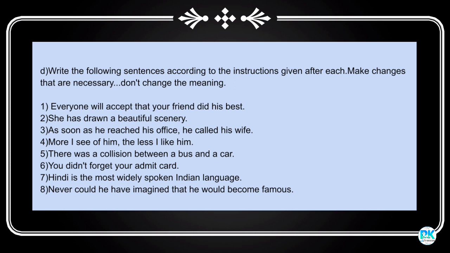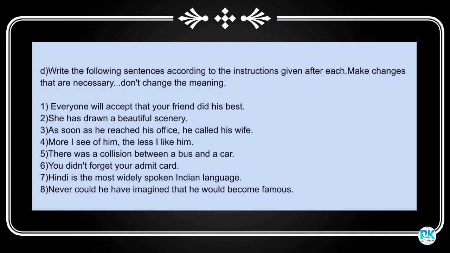The answer 1. Everyone will accept that your friend did his best. Second, she has drawn a beautiful scenery. Third, as soon as he reached his office, he called his wife. Fourth, the more I see of him, the less I like him. Fifth, there was a collision between a bus and a car. Sixth, you didn't forget your admit card. Seventh, Hindi is the most widely spoken Indian language. And eighth, never could he have imagined that he would become famous.